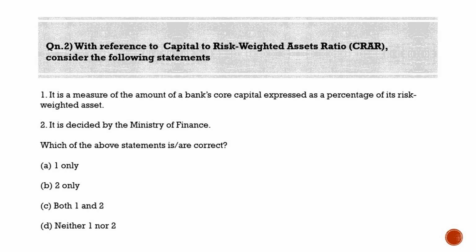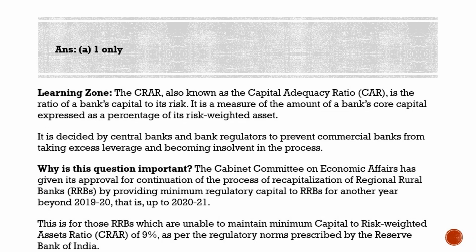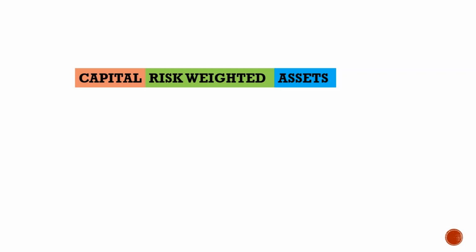So guys, the correct answer here is option A, 1 only. It is decided by RBI, not by Ministry of Finance. Let's see what is capital risk weighted assets ratio. It is also called as capital adequacy ratio, and it is the ratio of a bank's capital to its risk. Here we will break this into 3 parts. One is capital, second one is risk weighted, and third one is assets.